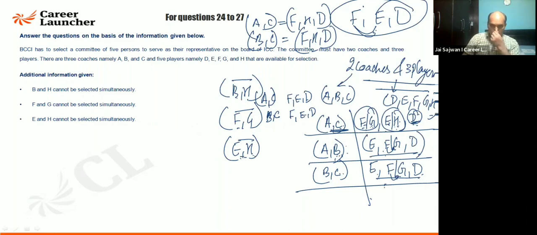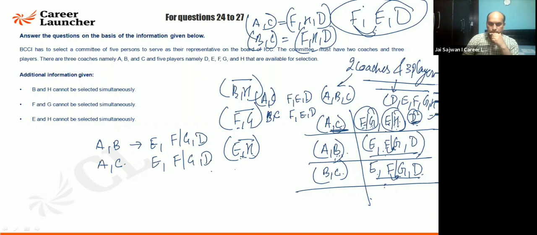Okay, AB is coming out to be one of E, F and G, and D. If you are replacing it with C, I know E is coming here. Out of F and G, one is coming here. Even that is also replaced. Sorry, not possible because of B4C. Okay.